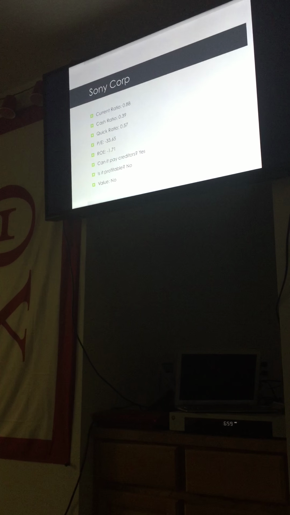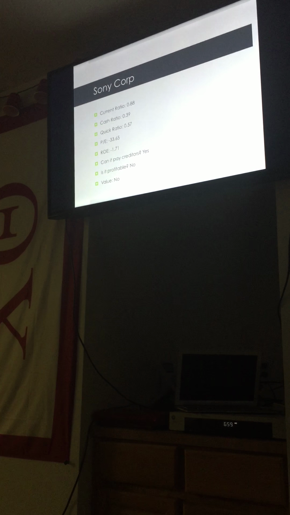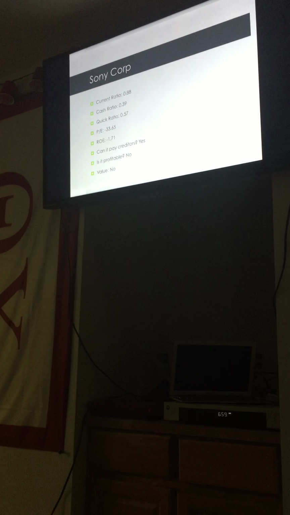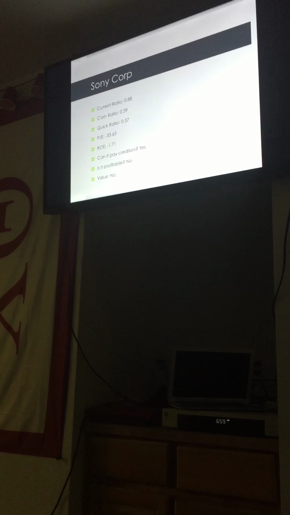Their PE ratio is actually negative, which is very rare for a company this large. It was negative 33.65, which is absolutely terrible. Their ROE was negative 1.71.